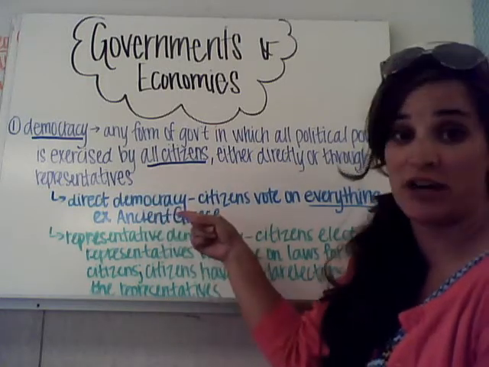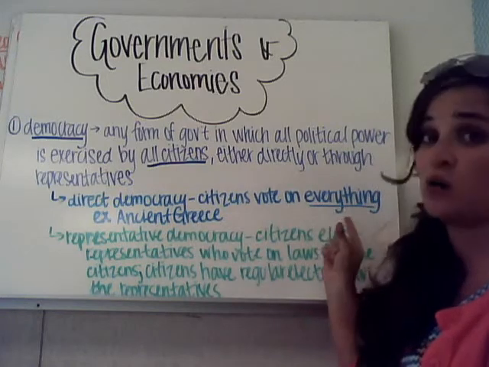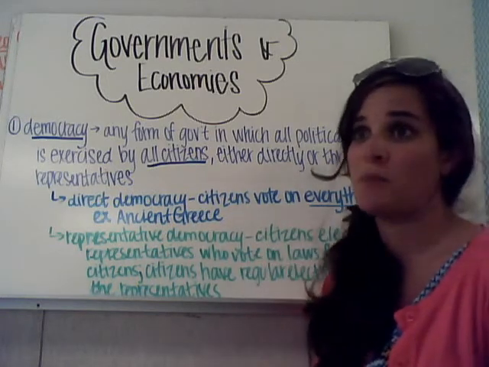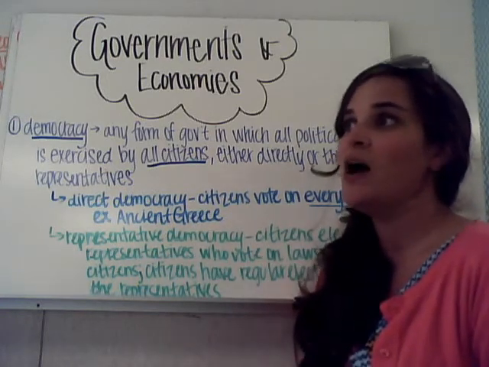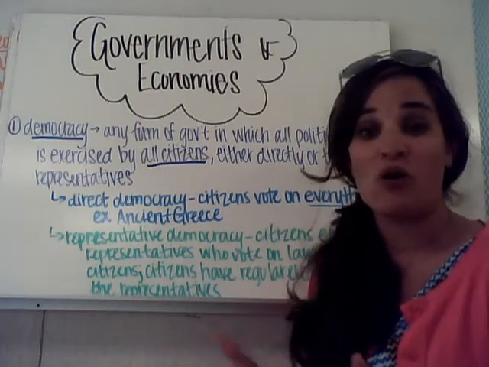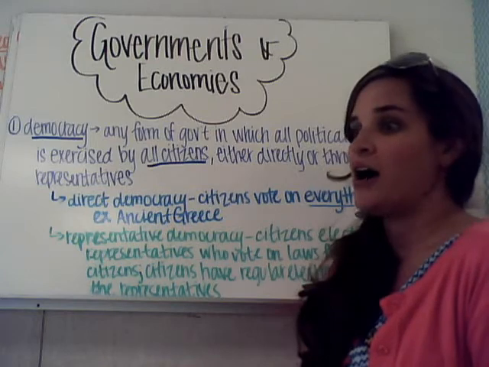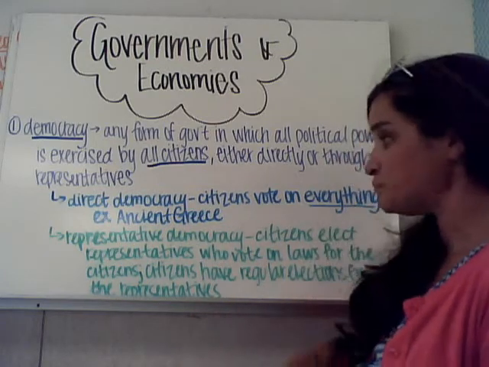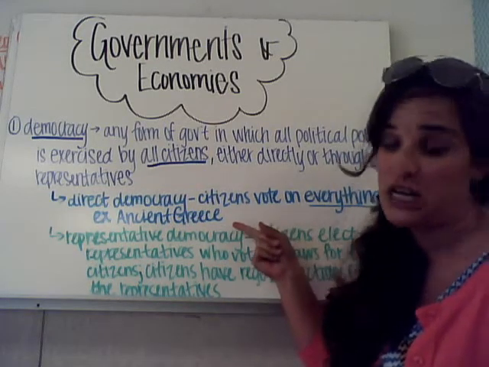The first of which is a direct democracy. It's where citizens vote on everything. They vote on things from whether or not to put a street sign at a crosswalk, or whether they need a new mayor. An example of this would be ancient Greece.